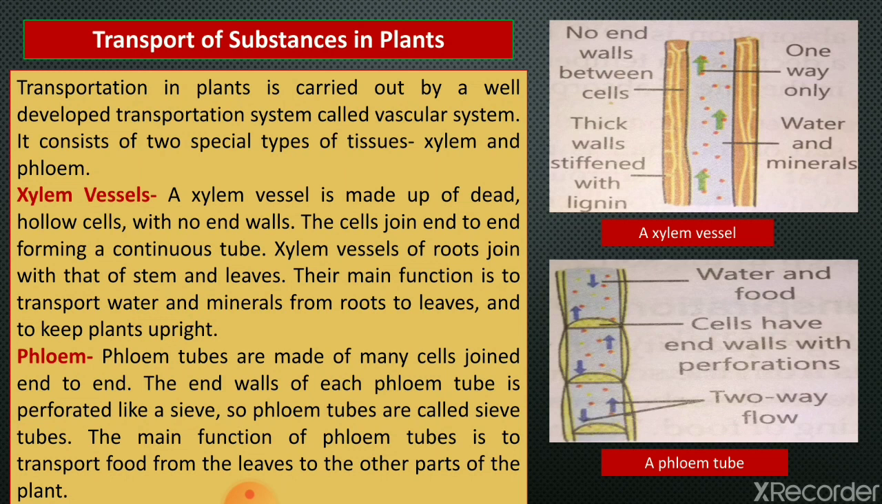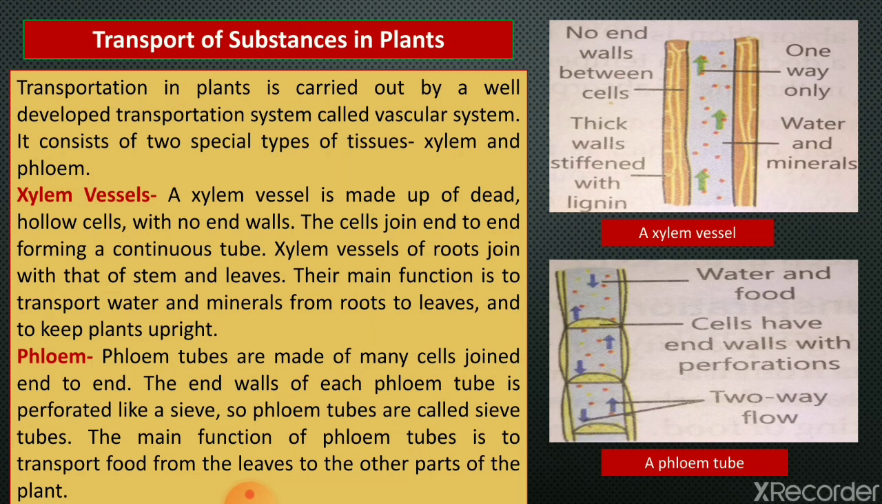So we know that plants do not have blood to carry substances around. In that case, transportation in plants is carried out by a well-developed transportation system called the vascular system. It consists of two special types of tissues, that is xylem and phloem. Xylem vessels are vessel-like structures that carry water and minerals. And phloem tubes are tube-like structures which carry food materials. So first we will see xylem vessels.